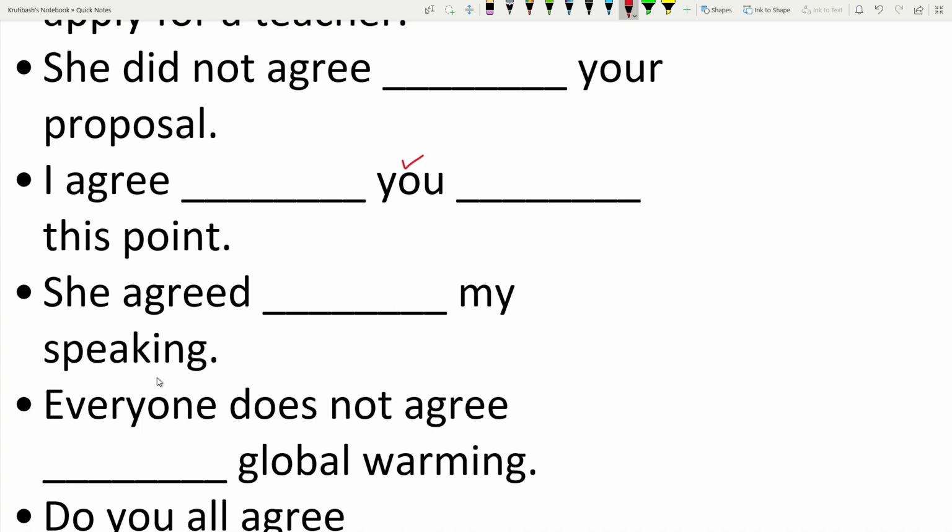It is someone's style to do something, a way of talking, a way of speaking. So here with my speaking. Everyone doesn't agree dash global warming. What does it show here? One opinion. So here about global warming.